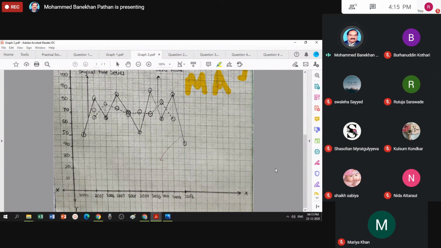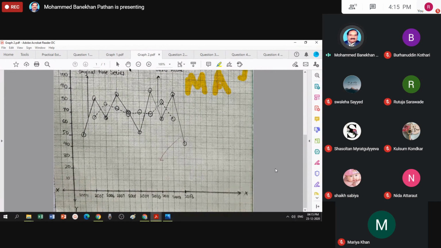From this to this, there is the effect of season, cyclical, and trend also. From this to this, the remaining three components are there. So that is the way of plotting the original time series and moving averages.